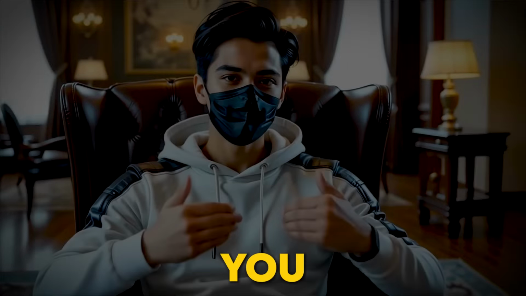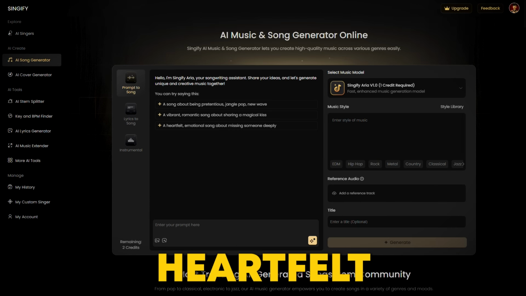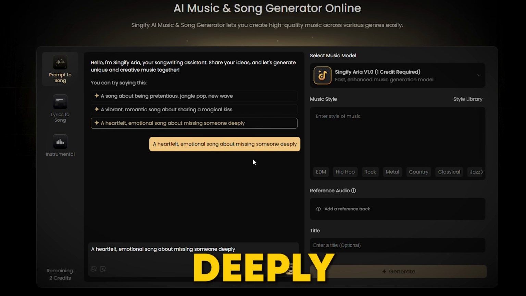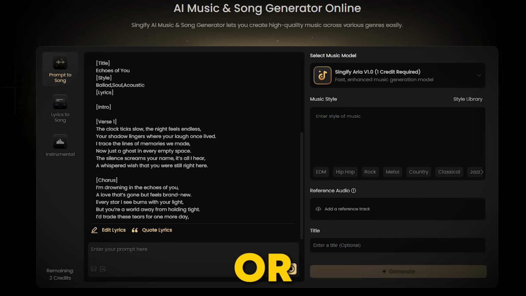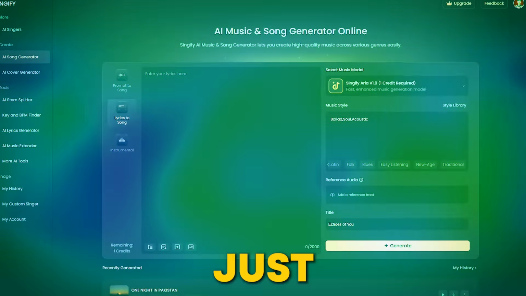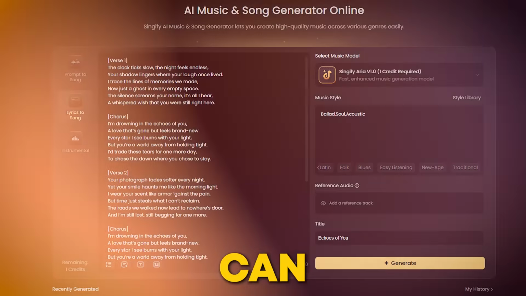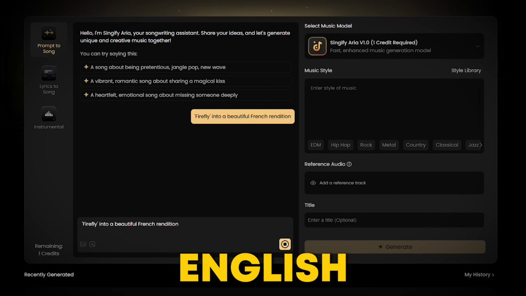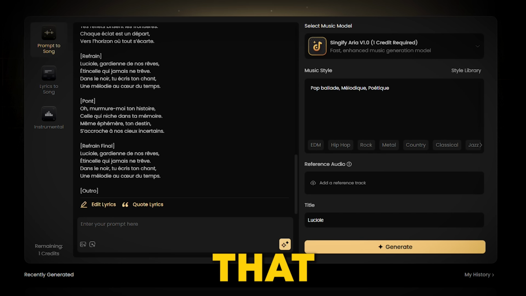Once you're on the homepage, let's dive into how the AI song generator works. If you have an idea but aren't sure how to turn it into a song, no worries, just type something or upload an image or video. For example, you can write a heartfelt song about missing someone deeply, and Singify will instantly generate the lyrics for you. Or if you already have your own lyrics, just type them into the box and you're all set. Want to get creative? You can even generate a French version of an existing English song, like turning Firefly into a beautiful French rendition. It's that easy.